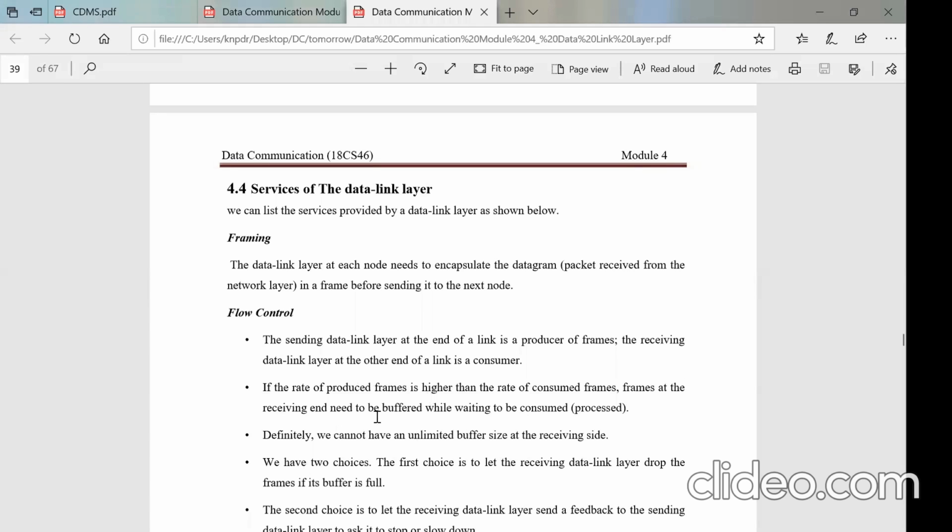Or you can say the receiving speed of the receiver is very low. In that case, the data is sent from the sender at a very fast rate, right? Frames produced by the sender are at a faster rate, but the consumer is very slow. So in that case, until it is passed on to the upper layer, the receiver will receive the packet, right? It goes to the data link layer there.